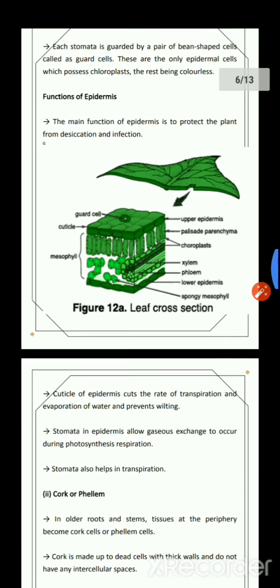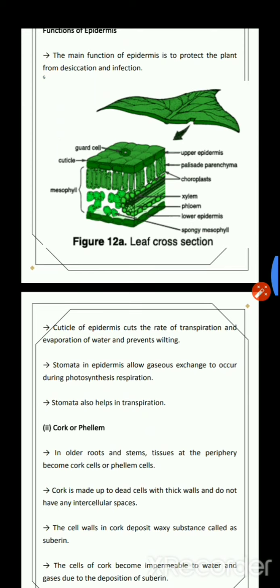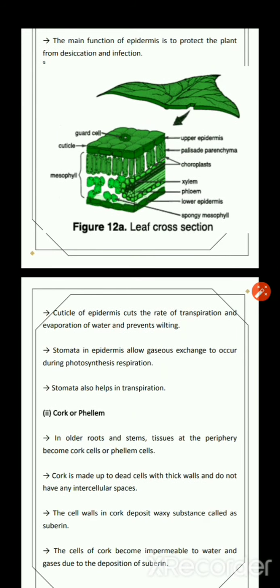Okay, now we are going to talk about the function of the epidermis layer. Now the main function of the epidermis is, first, it protects the plant from desiccation and infection. See bacha, it is the outermost covering present on the stems, leaves. So what does desiccation mean? It keeps the layer of the stems or tissues wet, so that they do not get dry easily. It also prevents infection.